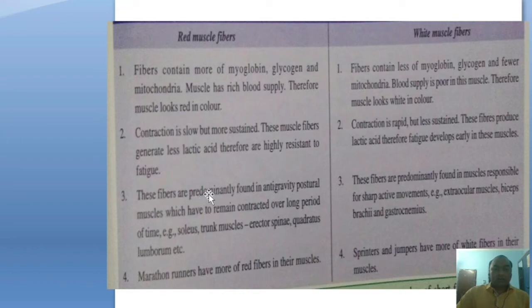The red muscle fibers are predominantly found in anti-gravity postural muscles, for example soleus and trunk muscles like erector spinae and quadratus lumborum. White muscle fibers are predominantly found in muscles responsible for quick, sharp, active movement, for example extraocular muscles, biceps brachii and gastrocnemius.